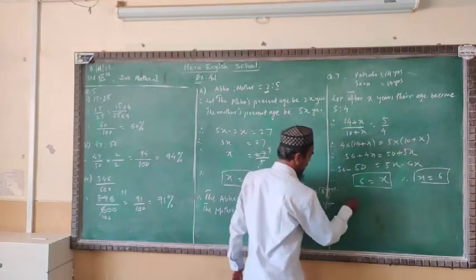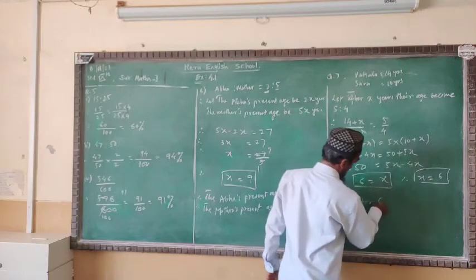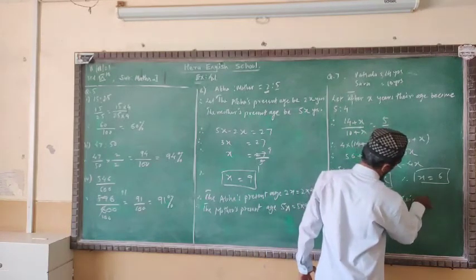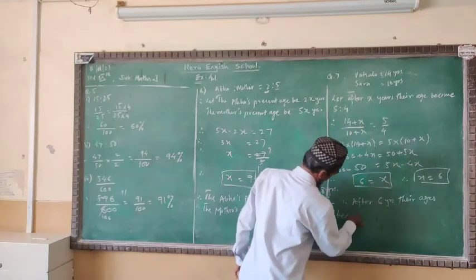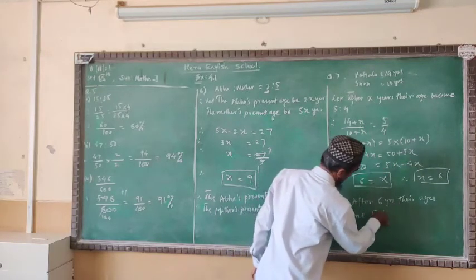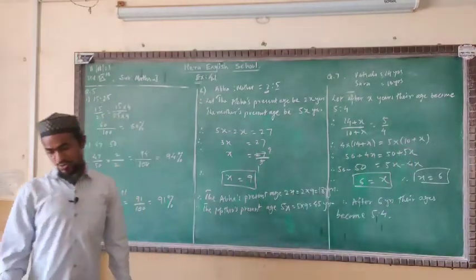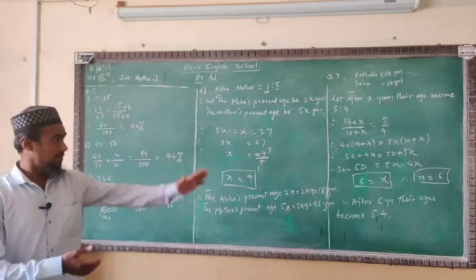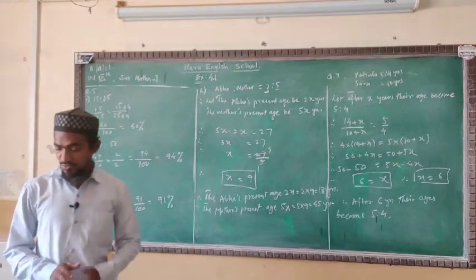So you will write the answer: after 6 years their ages become 5:4. Okay, everyone got this one? Now the next question is also very easy, related to the same question number 7 about the ages. You can do it.